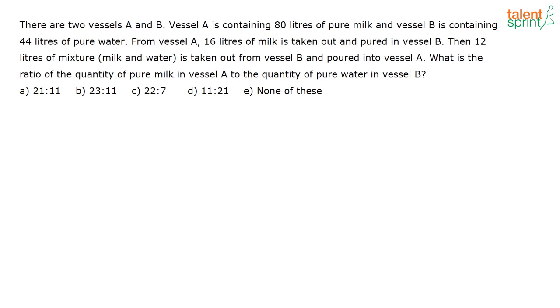There are two vessels A and B. Vessel A contains 80 liters of pure milk and vessel B contains 44 liters of pure water. From vessel A, 16 liters of milk is taken out and poured in vessel B. Then 12 liters of the mixture is taken out from vessel B and poured in vessel A. What is the ratio of the quantity of pure milk in vessel A to the quantity of pure water in vessel B?